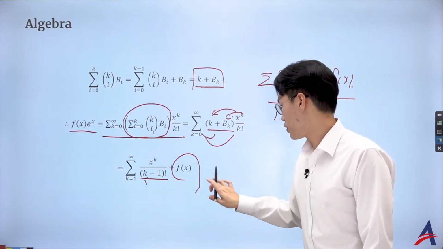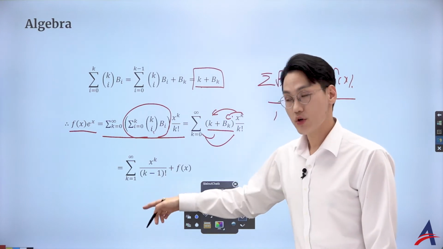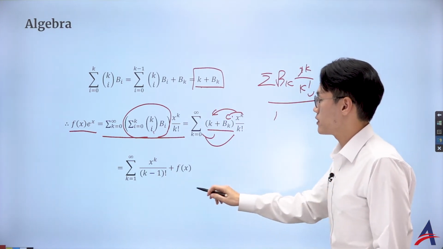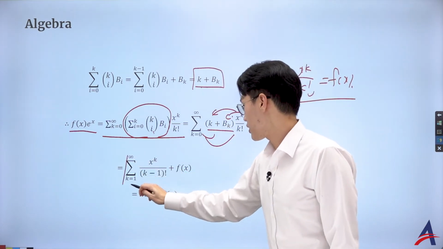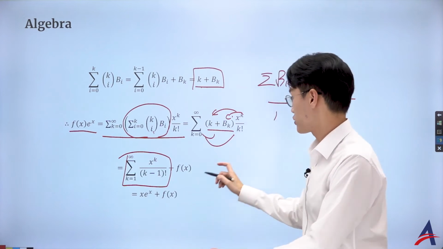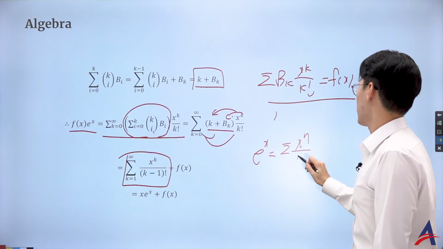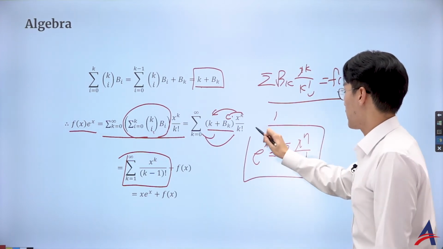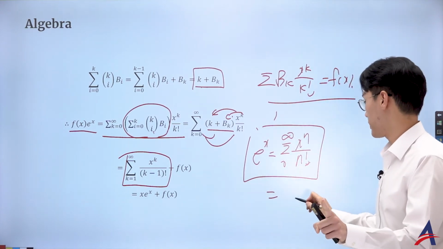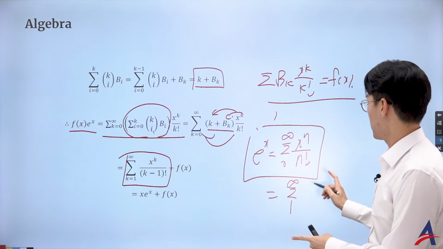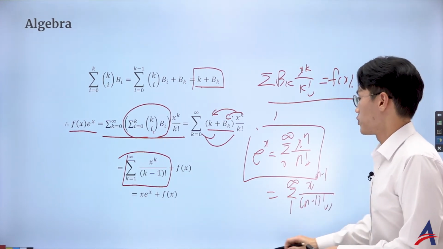And if you look at the first term there, what does that remind you? What does that remind you? You're absolutely right. By using the change of the index, what I want you to know is that's just x times the exponential function, right? Because remember, e to the power of x is who? Sigma x to the power of n over n factorial, starting from 0 to infinity, which is the same as sigma 1 to infinity x to the power of n minus 1 over n minus 1 factorial, which is almost what we have.